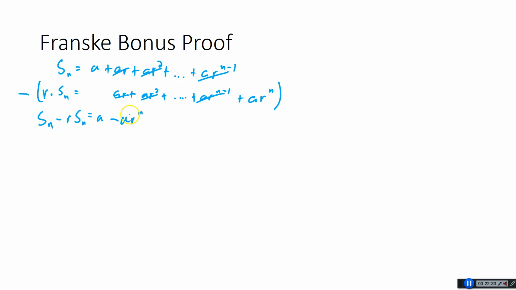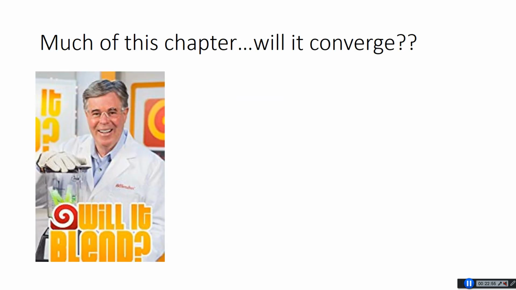So what I'm looking for here is a simple formula for the nth partial sum. So I'm going to factor out Sn times 1 minus r, which equals A minus AR to the n. Now I'm going to divide by 1 minus r. This gives me a formula for the nth partial sum. I'm going to factor that a little bit too.